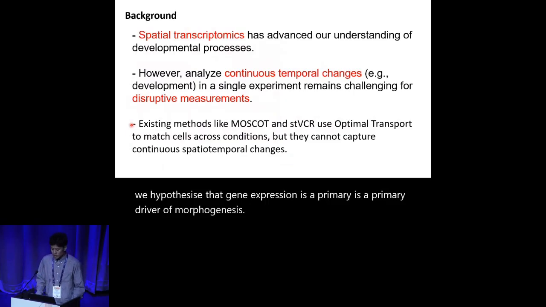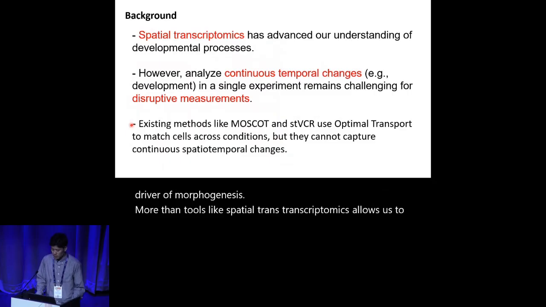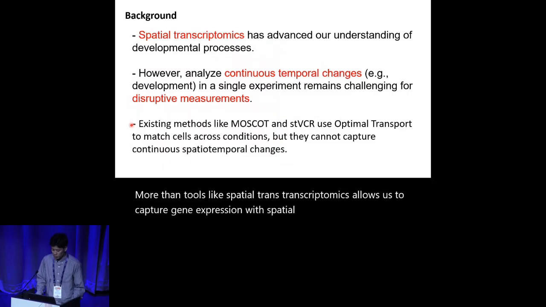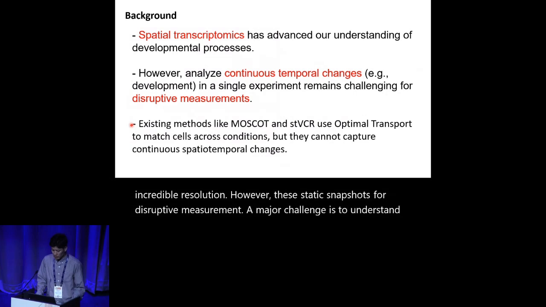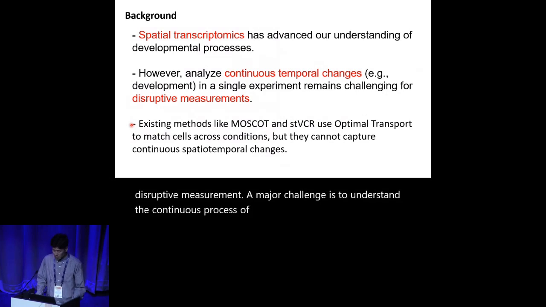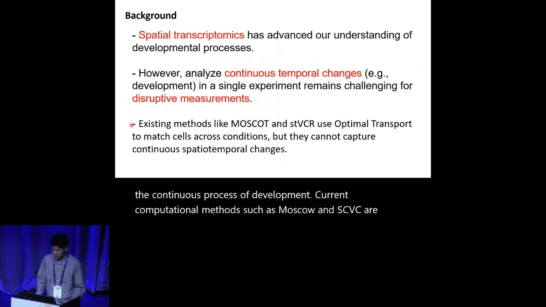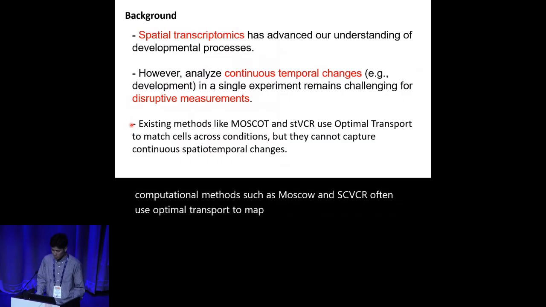Modern tools like spatial transcriptomics allow us to capture gene expression with spatial information at an incredible resolution. However, these are static snapshots from disruptive measurement. A major challenge is to understand the continuous process of development. Current computational methods such as MOSCOT and STBCR often use optimal transport to map cells between these time points. While powerful, these methods can be limited in capturing the non-linear and complex continuous dynamics of tissue growth.